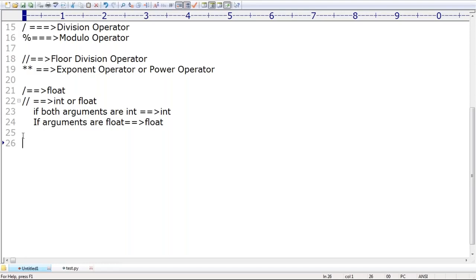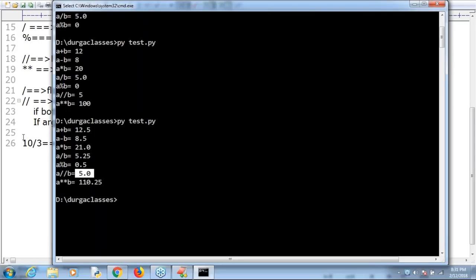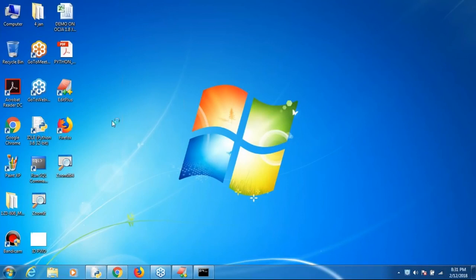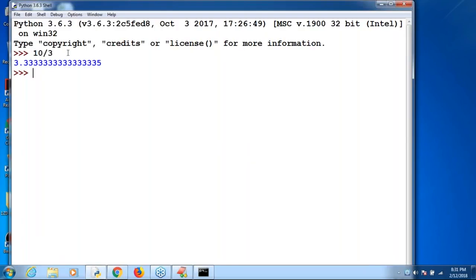Now I have one small doubt. 10/3. What is the answer? Immediately you have to respond. Because the division operator always returns a float value only, don't get a doubt. The answer is 3.33333 and so on. Don't worry about that.